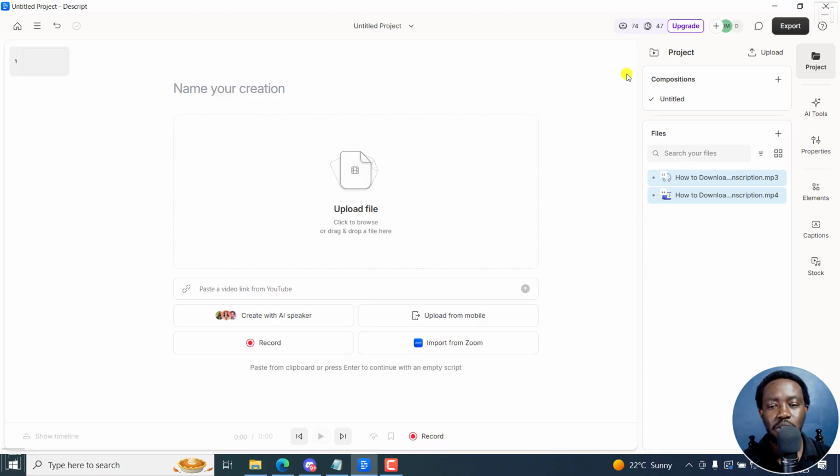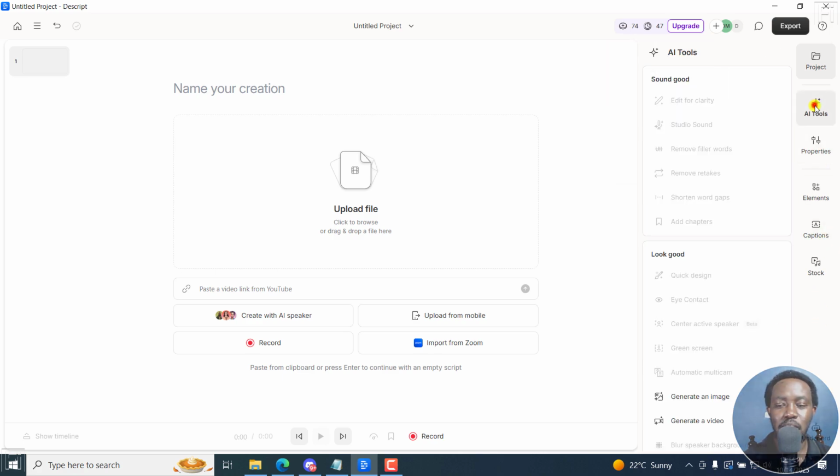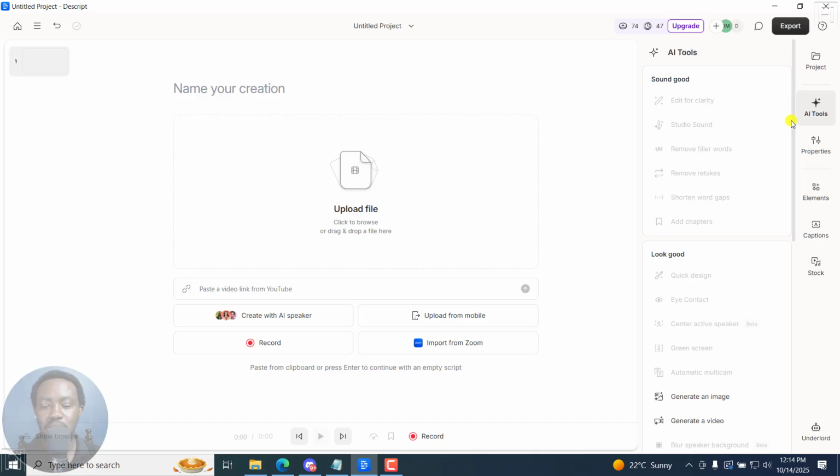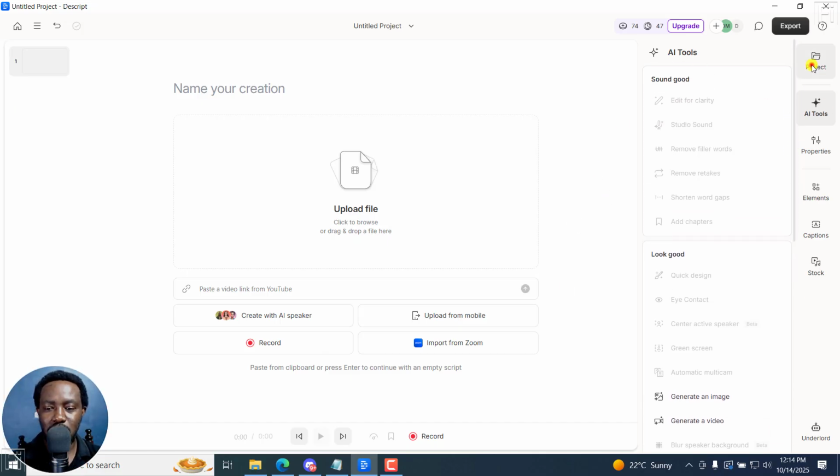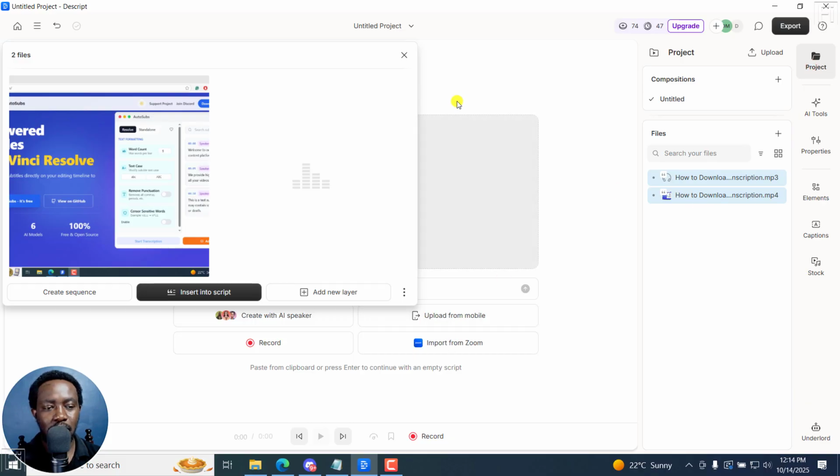Now, I've not gone into the AI credits thing. Because if you now go to the AI tools and decide to use XYZ tool, I don't think it's actually going to work before I put in a project right here on the timeline or whatever.